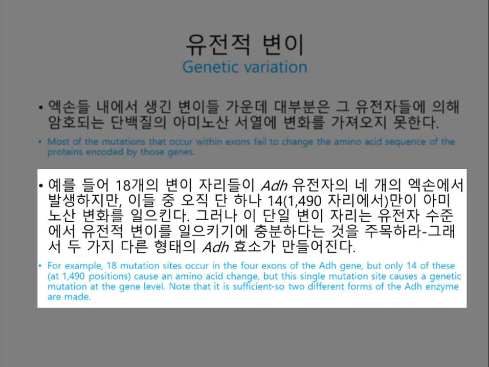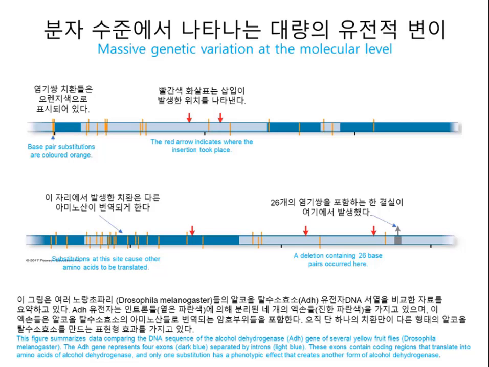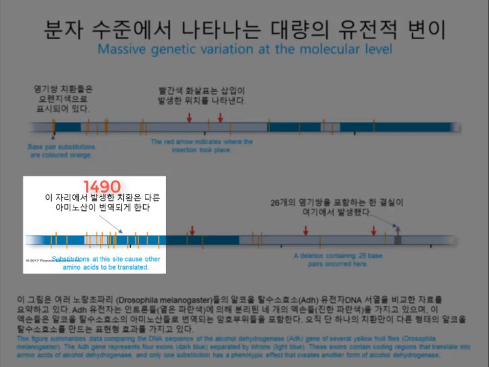For example, in the sequence comparison shown in the next slide, there are 43 nucleotide sites with variable base pairs where substitutions have occurred, as well as several sites where insertions or deletions have occurred. Although 18 variable sites occur within the 4 exons of the ADH gene, only one of these variations, at site 1490, results in an amino acid change. Note, however, that this is a single variable site, and this is enough to cause genetic variation at the level of the gene, and hence two different forms of the ADH enzyme are produced.